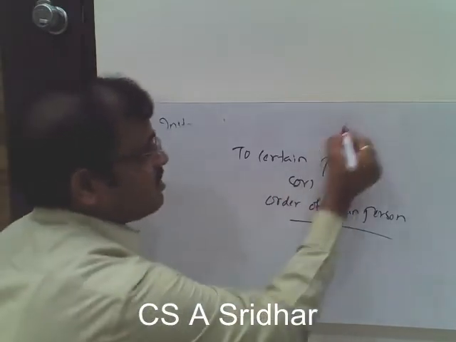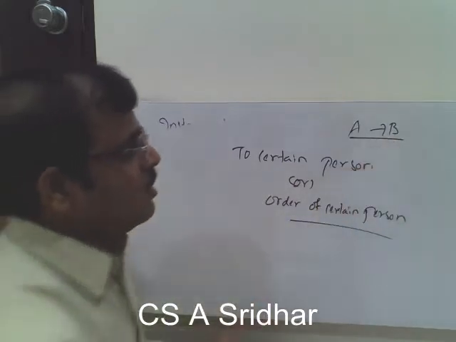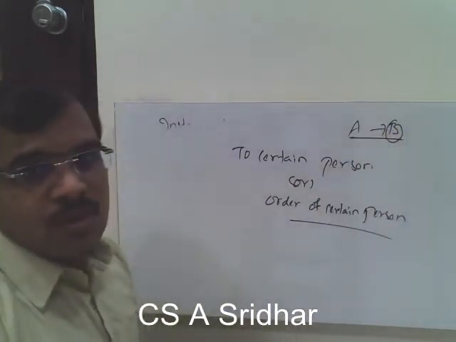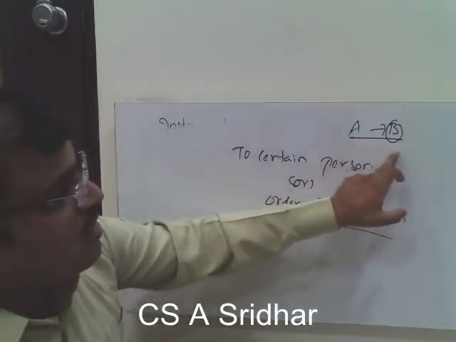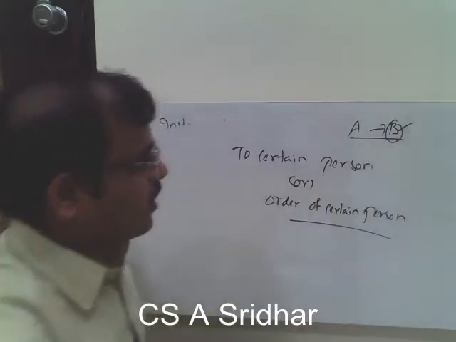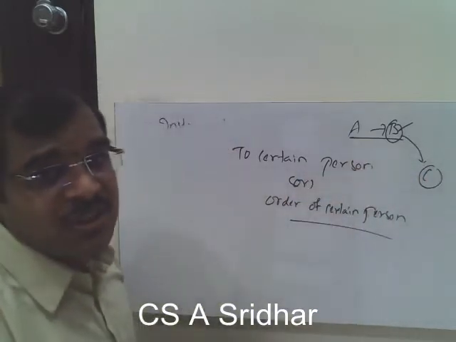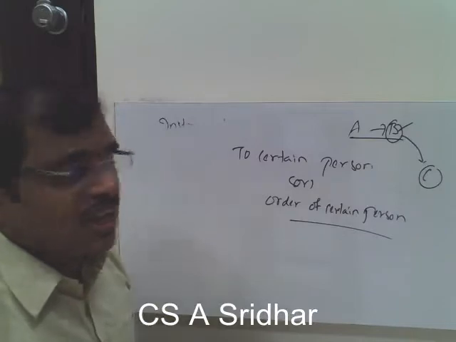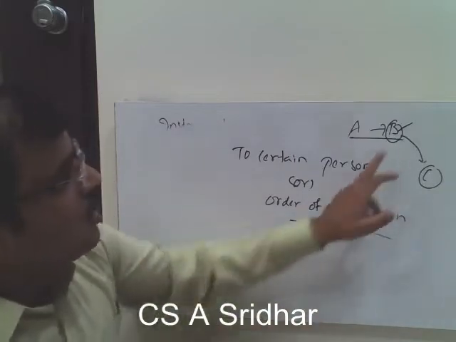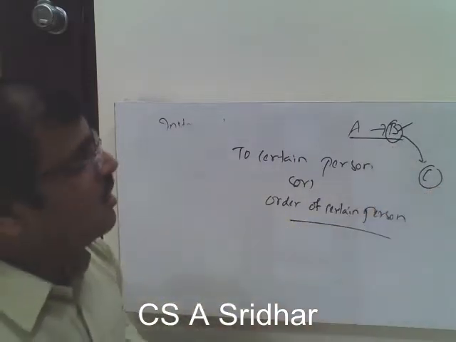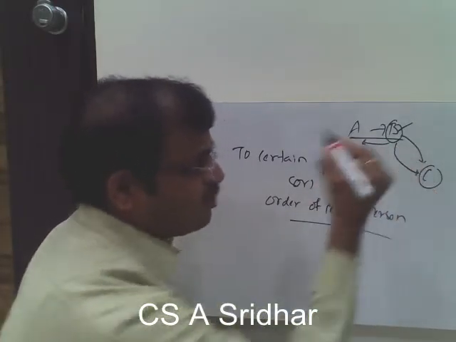So when A is giving the instrument to B and he is saying that I promise to make the payment to B, here B is a certain person. So that's the meaning of certain person here. So A should give the instrument which is payable to a certain person. And if B is endorsing the instrument to C, what is the meaning of endorsement? Simply to say, whenever you are transferring the instrument to another person, then that is called endorsement. If B is endorsing the instrument to C, that means that B is giving the order to A to make the payment to C.